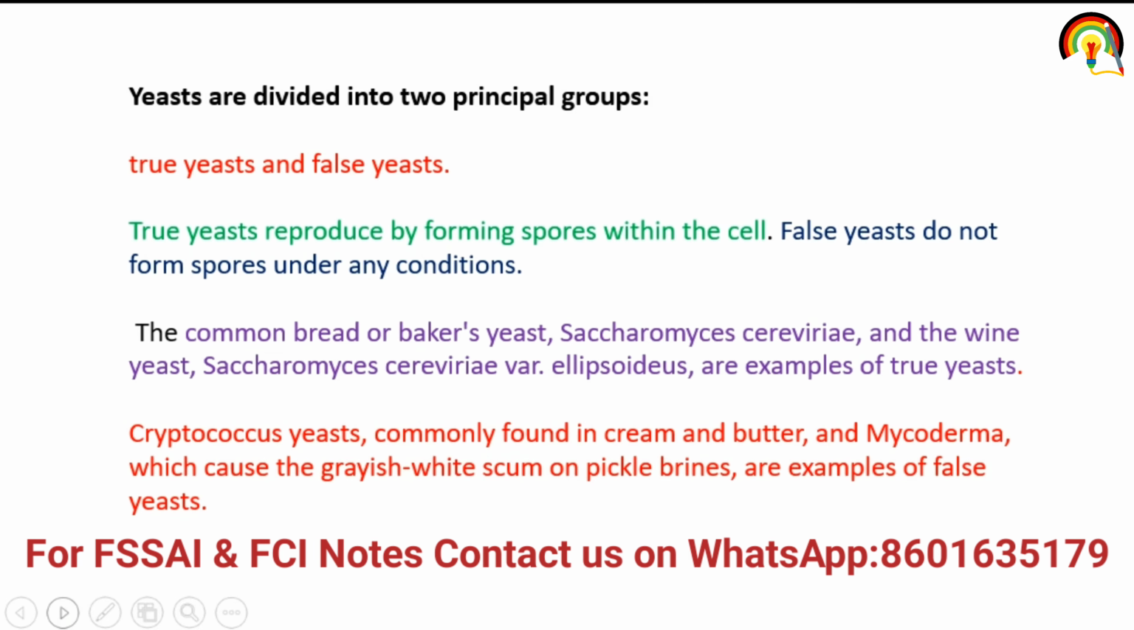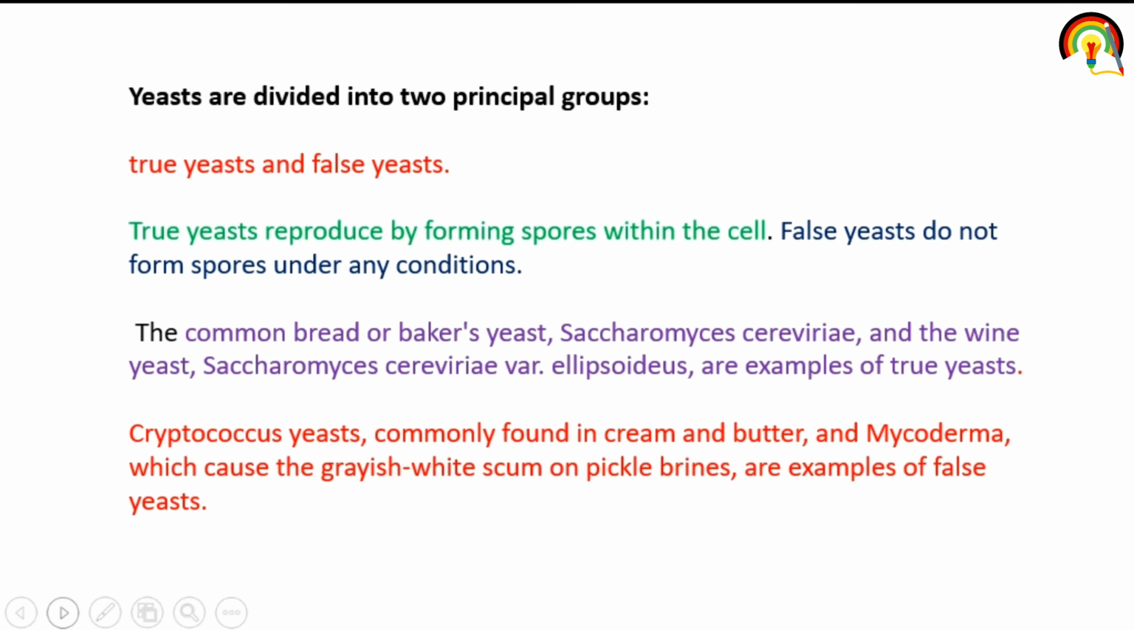Yeast are divided into two principal groups, true yeast and false yeast. True yeast reproduce by forming spores within the cell, and false yeast do not form spores under any condition. So the common bread or baker's yeast like Saccharomyces cerevisiae and wine yeast Saccharomyces cerevisiae ellipsoideus are examples of true yeast. Why? Because they reproduce by forming spores.